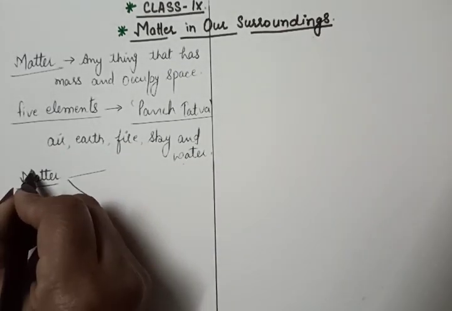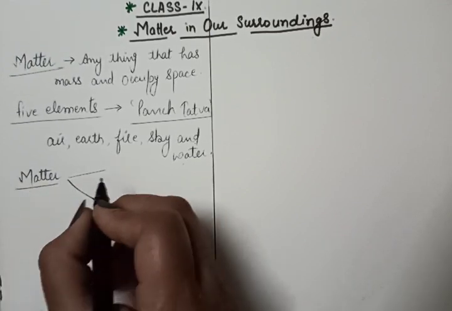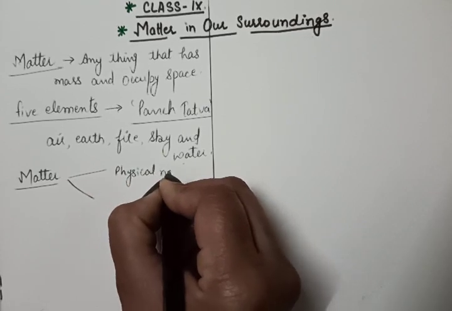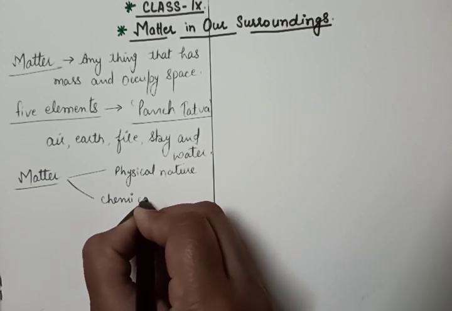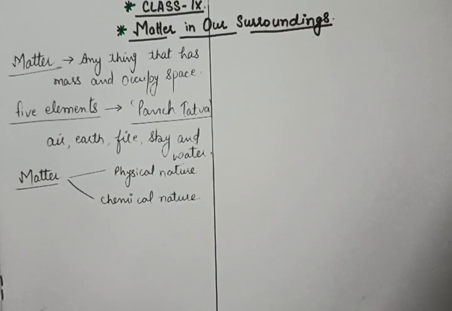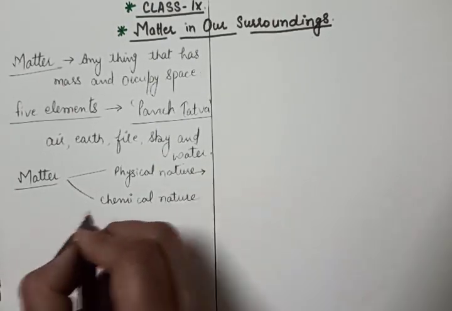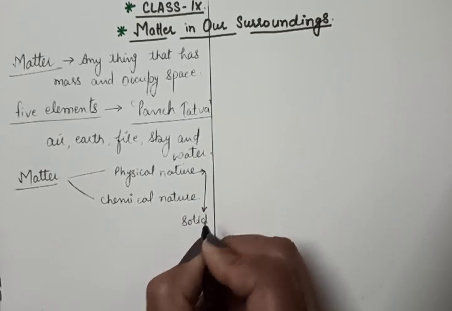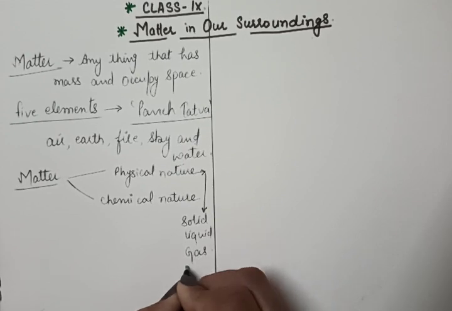But in modern days, the scientists classified the matter on the basis of their physical nature and chemical nature. On the basis of physical nature, they are solid, liquid and gas.